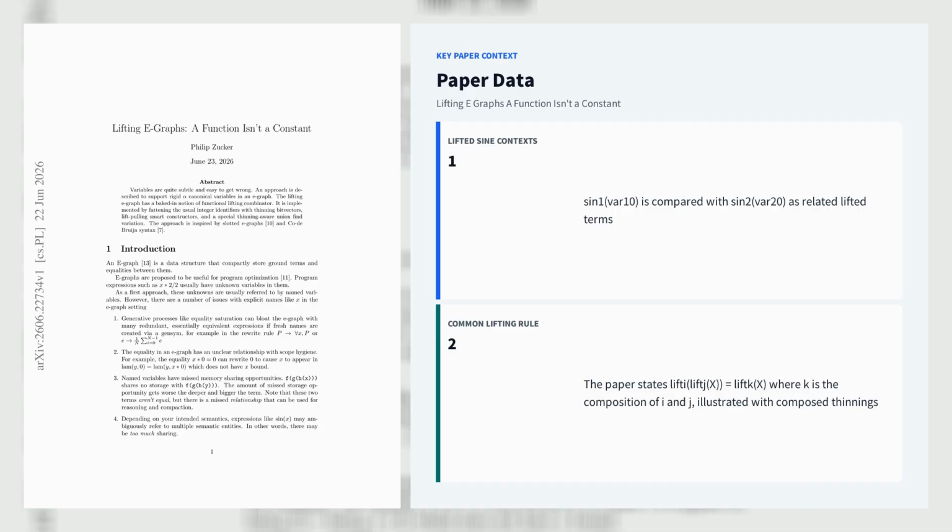Built on ideas from slotted eGraphs and co-de Bruijn syntax, the paper represents lifted terms with fat identifiers that pair an integer class ID with a thinning bit vector, then uses lift-pulling smart constructors and a thinning-aware union find to canonicalize equalities under alpha-equivalence-like context changes. The key technical move is to make lifting a first-class combinator. Lift compositions collapse by thinning composition.